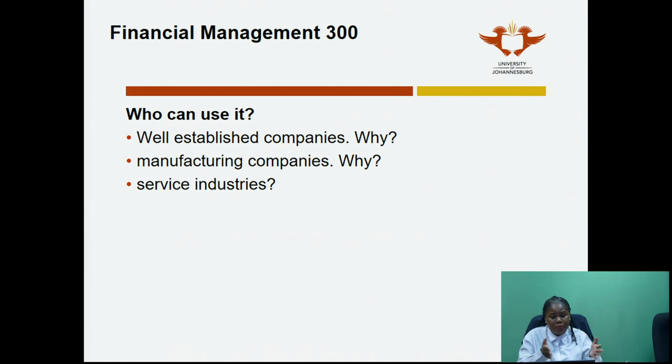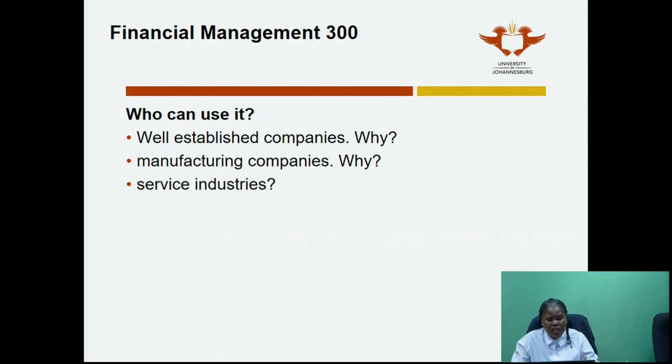Therefore, I can establish for myself to say, under efficient operating conditions, this is how long it will take me to make a suit, for example. These are the things that I need to make a suit. However, if I am on the other side where it's a niche market and I'm saying I am making these only for orders and for certain people that want them, they can say now add more buttons than your normal suit, and you can't say now that's deviating from the standard because this is based on a tailor-made system. However, on the other side, with a manufacturing company that makes the same thing over and over again, it is easier to use standard costing.